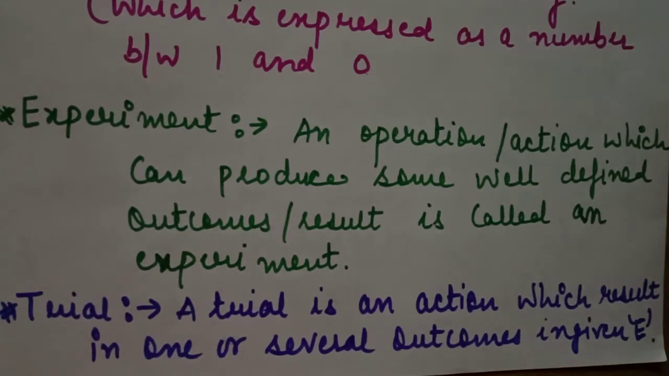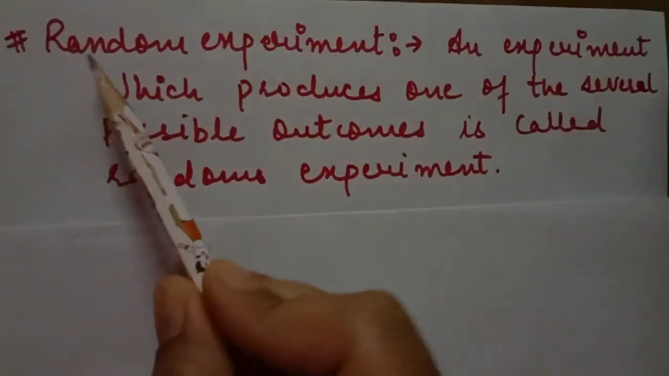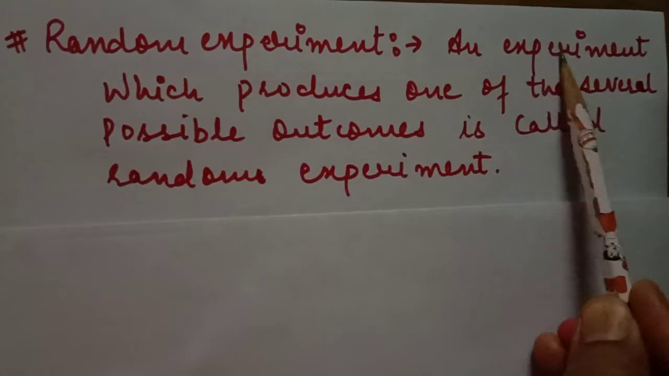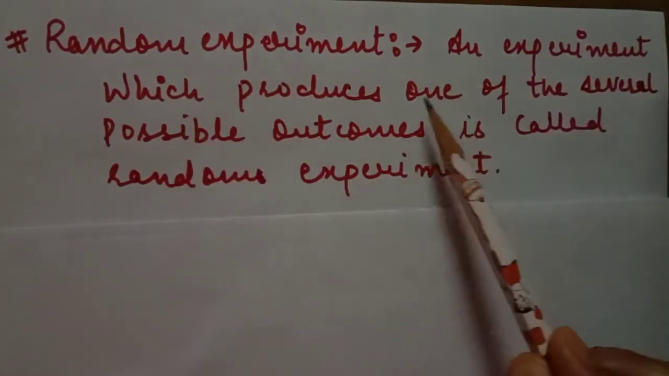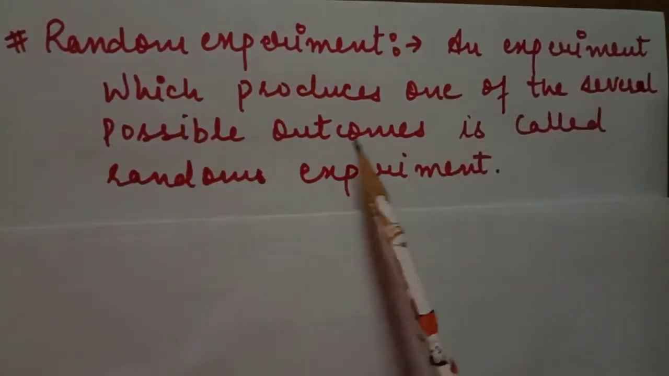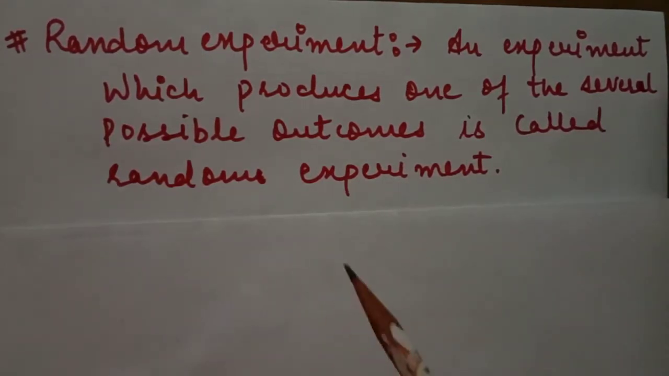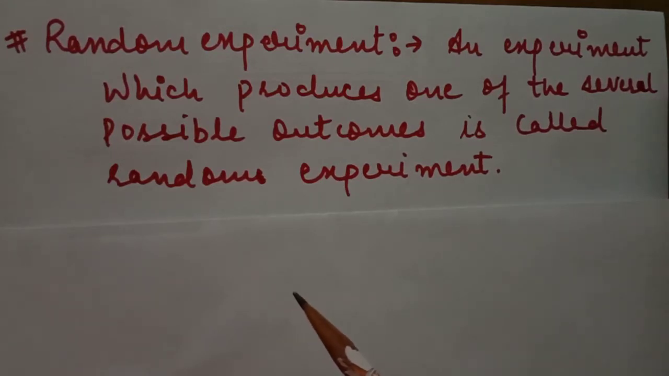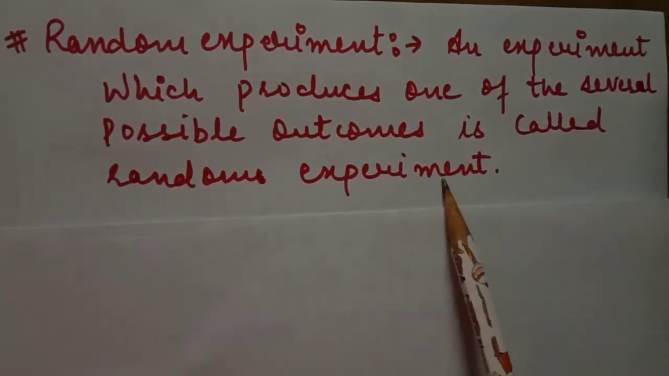So students, next definition is random experiment. An experiment which produces one of the several possible outcomes is called a random experiment. When we do an experiment and it produces some possible outcomes, we call it a random experiment.